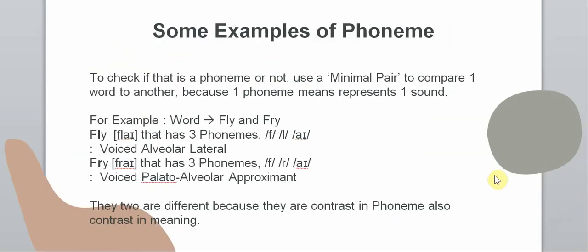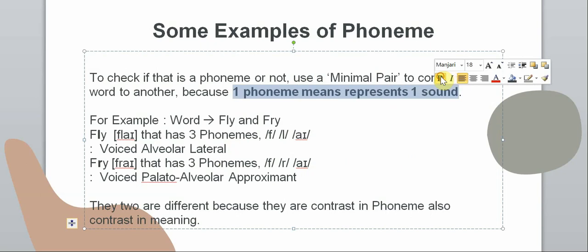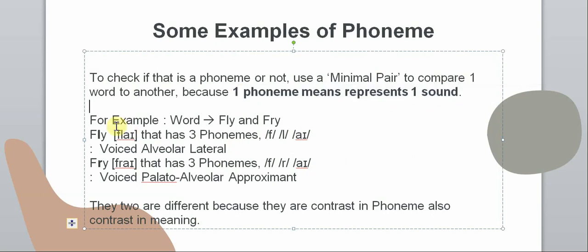Next, the example of phoneme. If we want to know if there is a phoneme or not, we can use a minimal pair. Minimal pair is intended to compare one word to another. Consider one phoneme means representing one sound. For example, in the minimal pair fly and fry. Fly has three phonemes. Fry has also three phonemes. But what makes them different is the sound.